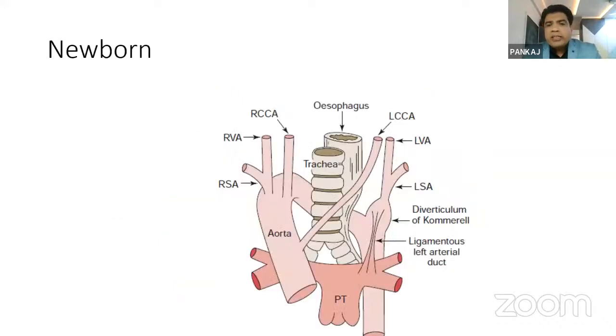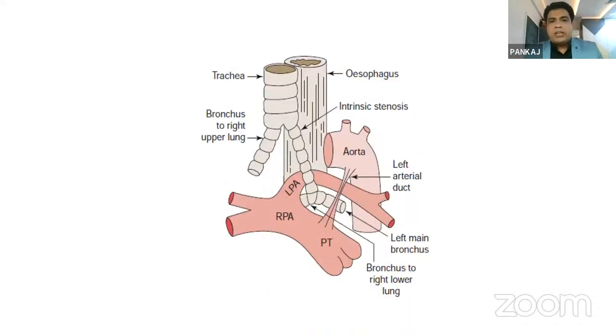This is another example of an incomplete double aortic arch. There are 2 arches: one is the normal arch, and the other is an incomplete arch. In an incomplete arch, only one vessel goes abnormally, and here you can see a left common carotid artery going aberrantly to the left side. Because it is a right aortic arch, there is an abnormal left subclavian artery, and in a left arch, an abnormal right subclavian artery. These are also among the commonest features.